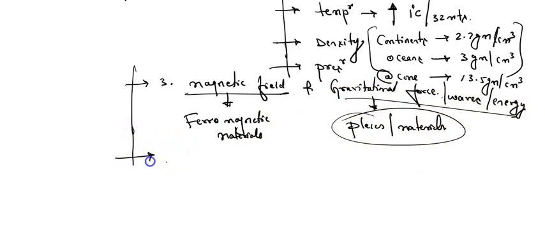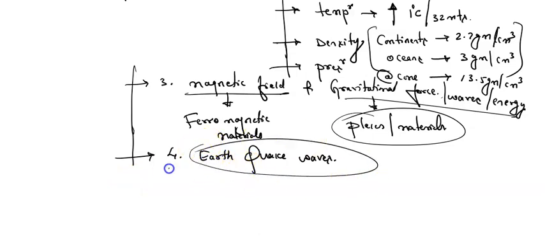Okay, and the fourth one is earthquake waves. Earthquake waves also give us information about the interior of the earth. As you can see, the indirect methods are meteor or space mission, temperature, density, pressure, magnetic field and gravitational waves, and also earthquake waves. And my dear friends, about the earthquake waves we will be studying in the next session in detail, how earthquake waves are helpful to find the interior of the earth. It is a very interesting concept.